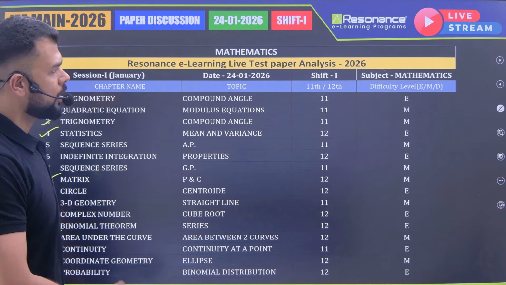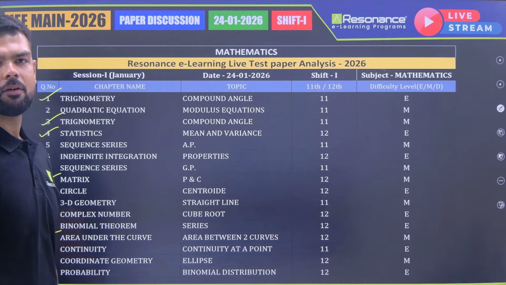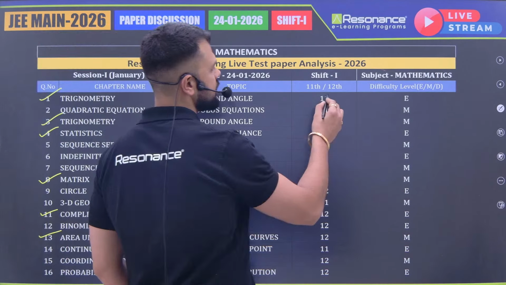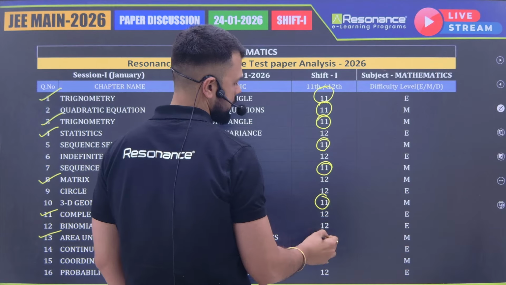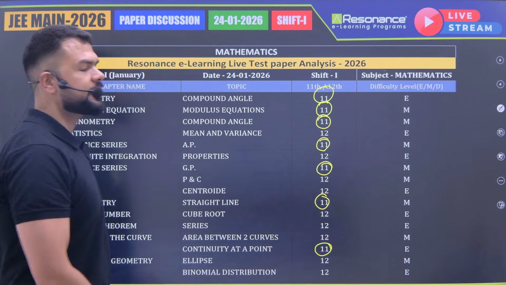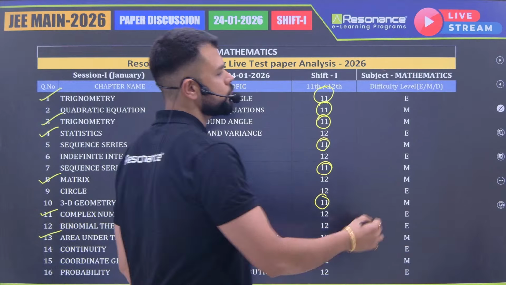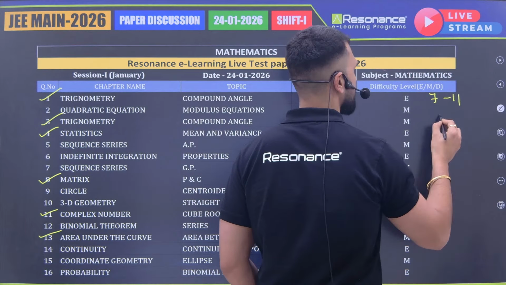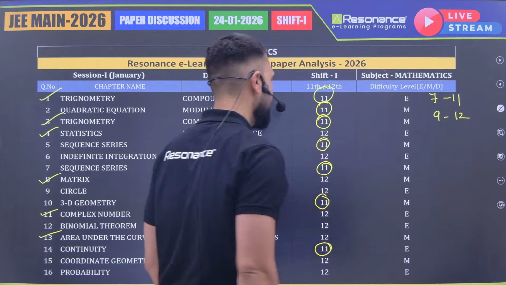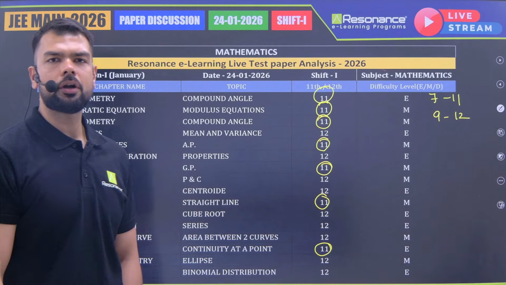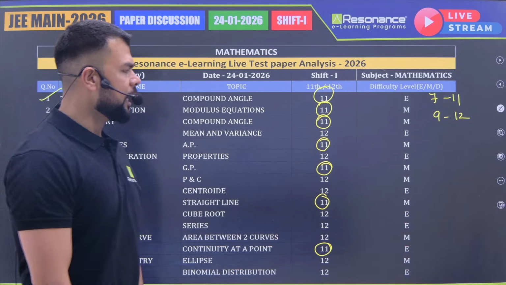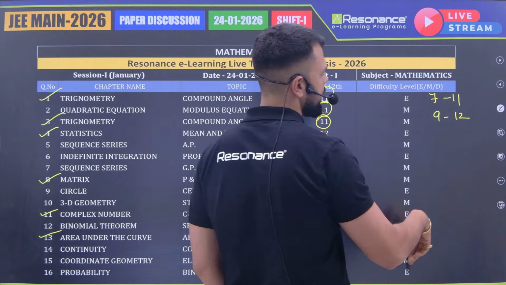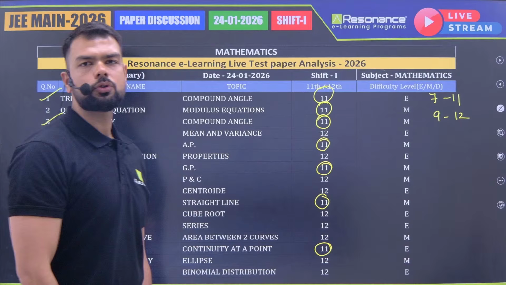Now let's analyze how many questions have come from 11th. If we count, 1, 2, 3, 4, 5, 6, 7. Out of the 16 questions, we have got 7 questions from 11th, and the remaining 9 are from 12th. So the paper is quite balanced. We have got an almost equal number of questions from 11th and 12th. And none of the questions are from the difficult side. Most of the questions are easy or moderate, right?